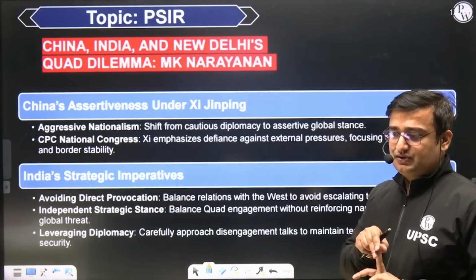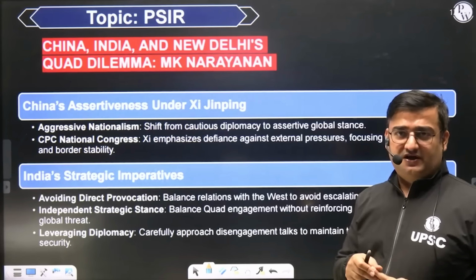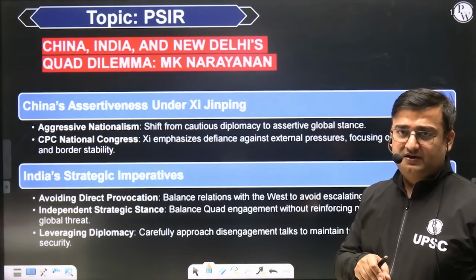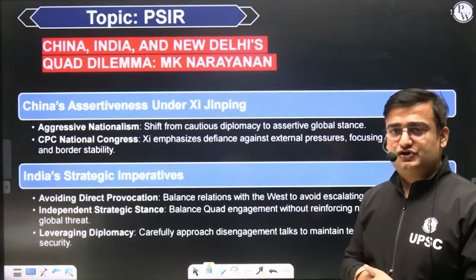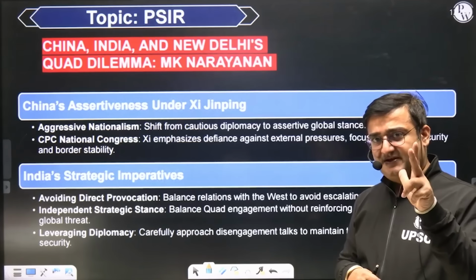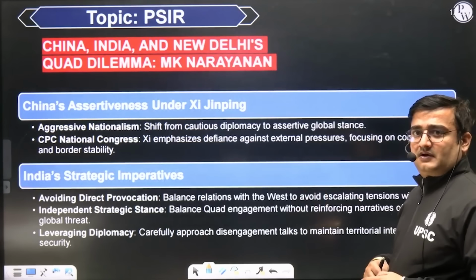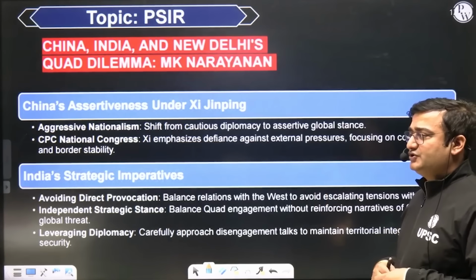And 3, he is also the chairman, president of the Communist Party of China. So these are the 3 important positions of China: Communist Party, Central Military Commission, and Chinese president. All these positions simultaneously are being held by President Xi Jinping.